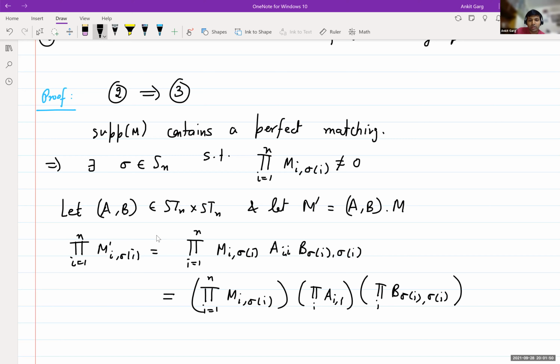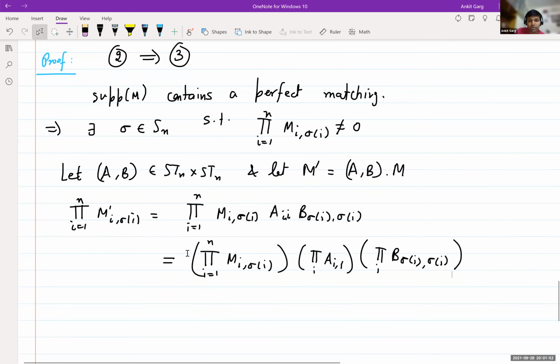A and B are elements of the special torus, so these products of the diagonal entries are 1. So this is just equal to the product over i going from 1 to n of M i sigma i.